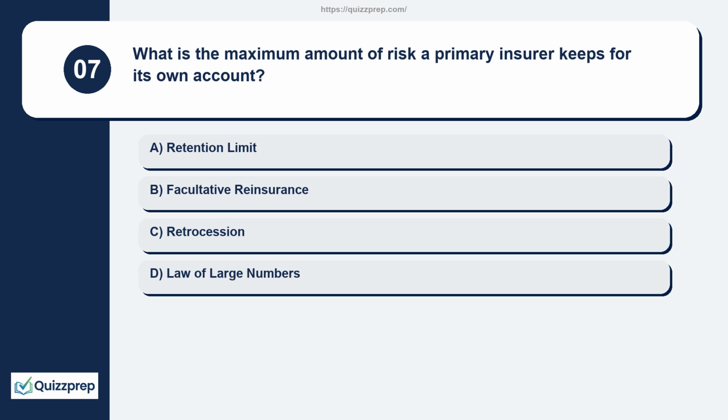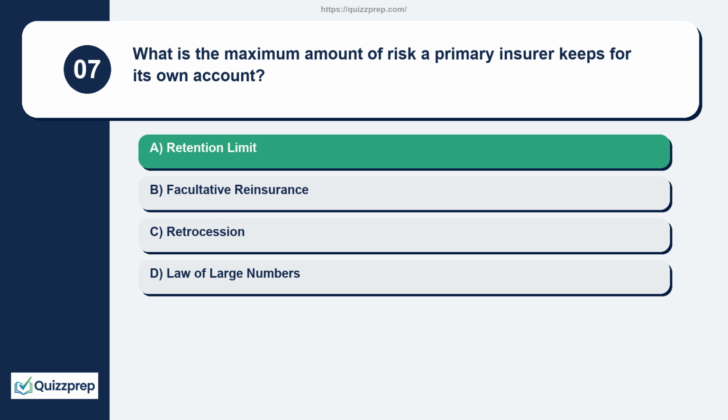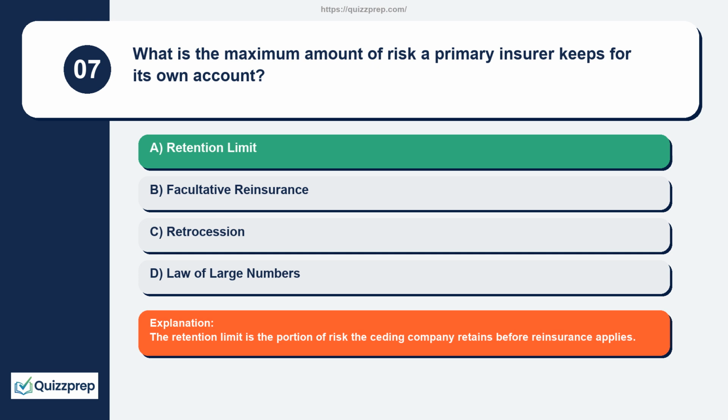Question 7. What is the maximum amount of risk a primary insurer keeps for its own account? Retention limit, facultative reinsurance, retrocession, law of large numbers. The retention limit is the portion of risk the ceding company retains before reinsurance applies.